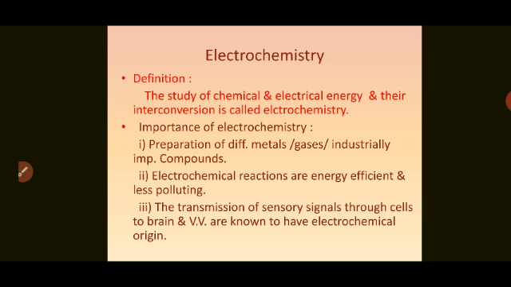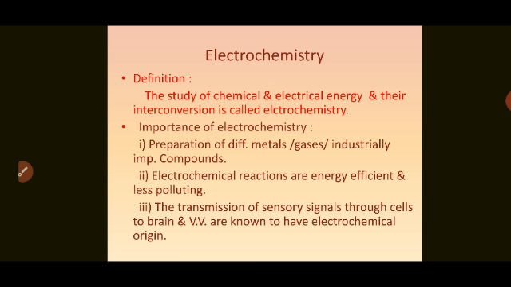The study of chemical and electrical energy and their interconversion is called electrochemistry. It is the branch of chemistry which deals with the study of chemical changes which occur on passing electric current into certain chemical systems, and also with the generation of electricity by carrying out chemical reactions.